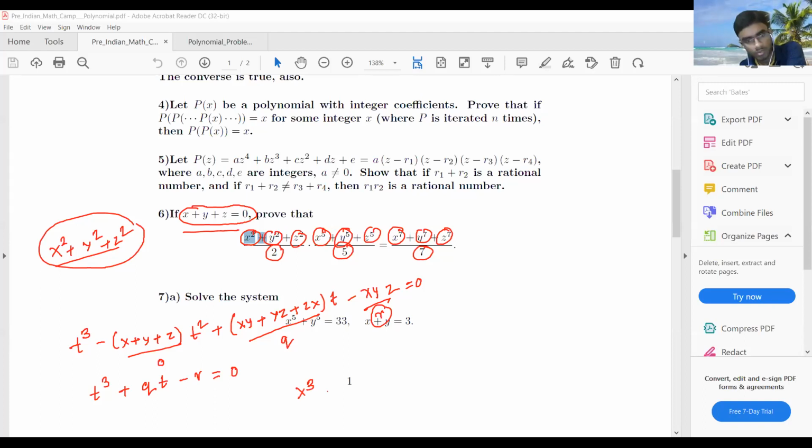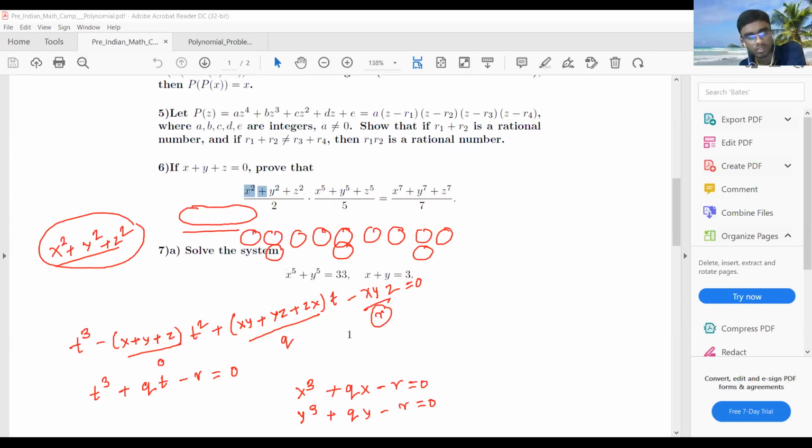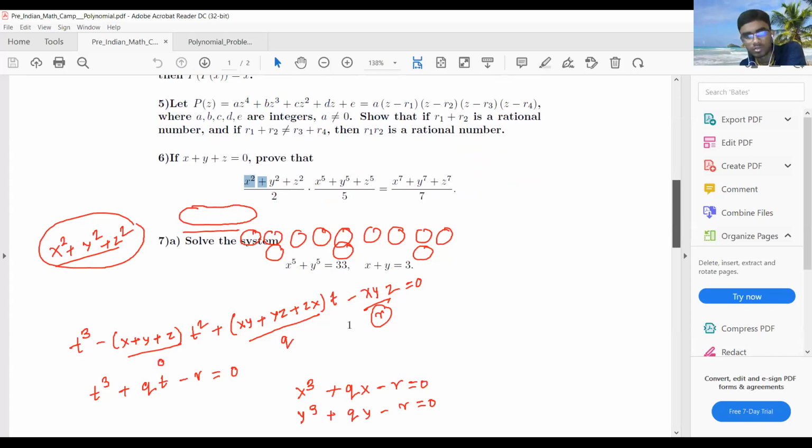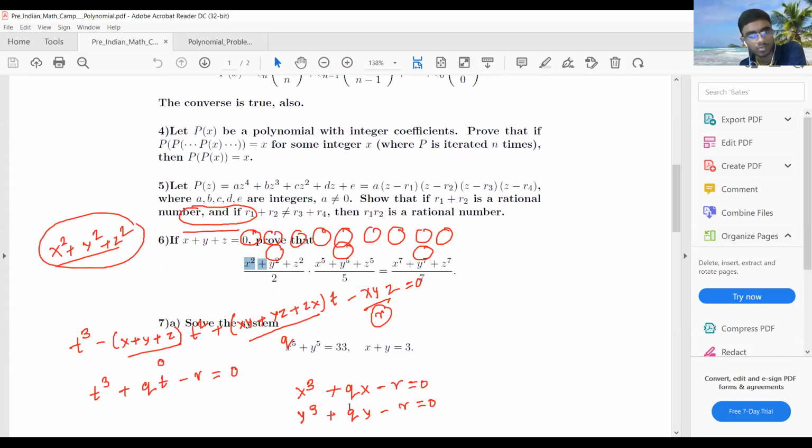So x cube plus qx minus r equal to 0, y cube plus qy minus r equal to 0, and, sorry, I'm writing on the screen, another thing, that is z cube plus qz minus r equal to 0.